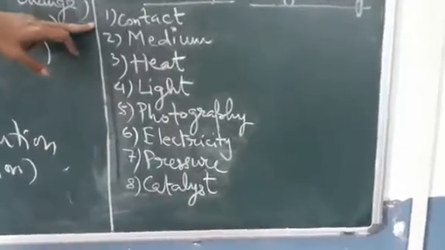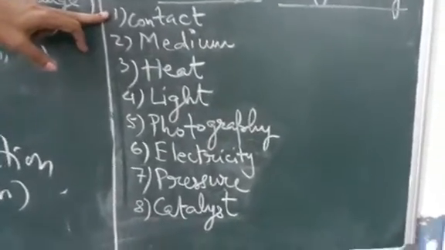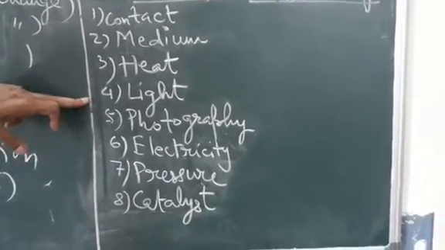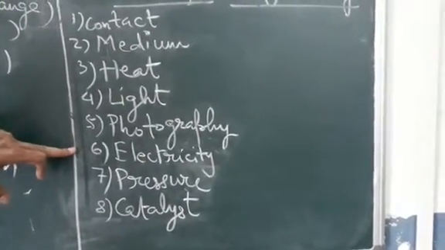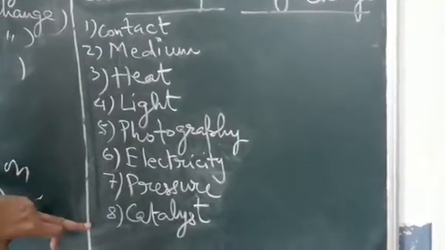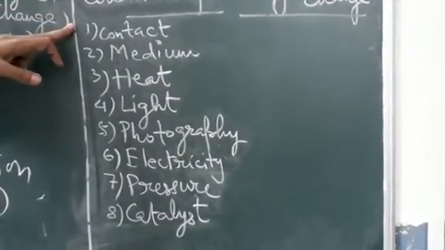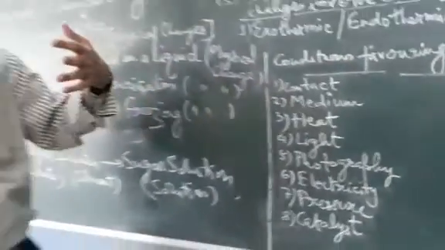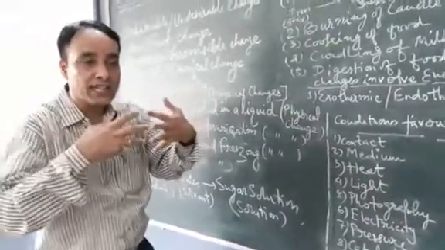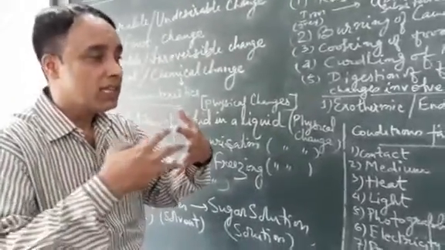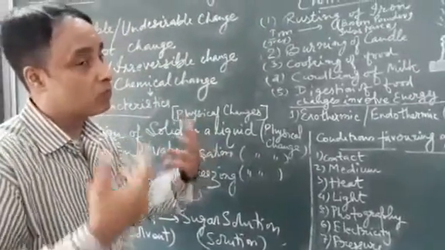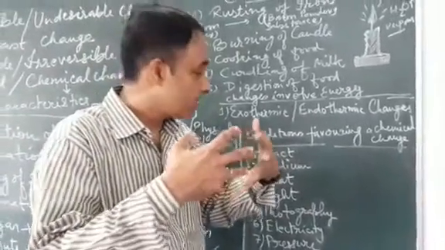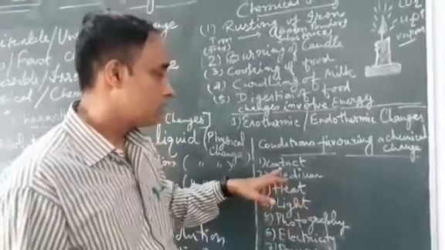There are lots of points. First, contact, medium, heat, light, photography, electricity, pressure and catalyst. Now I would like to explain about contact. During the course of a reaction, the reactants must get in close contact with each other so that the reaction can take place properly. Without the close contact, the reaction cannot take place. So this is one point.